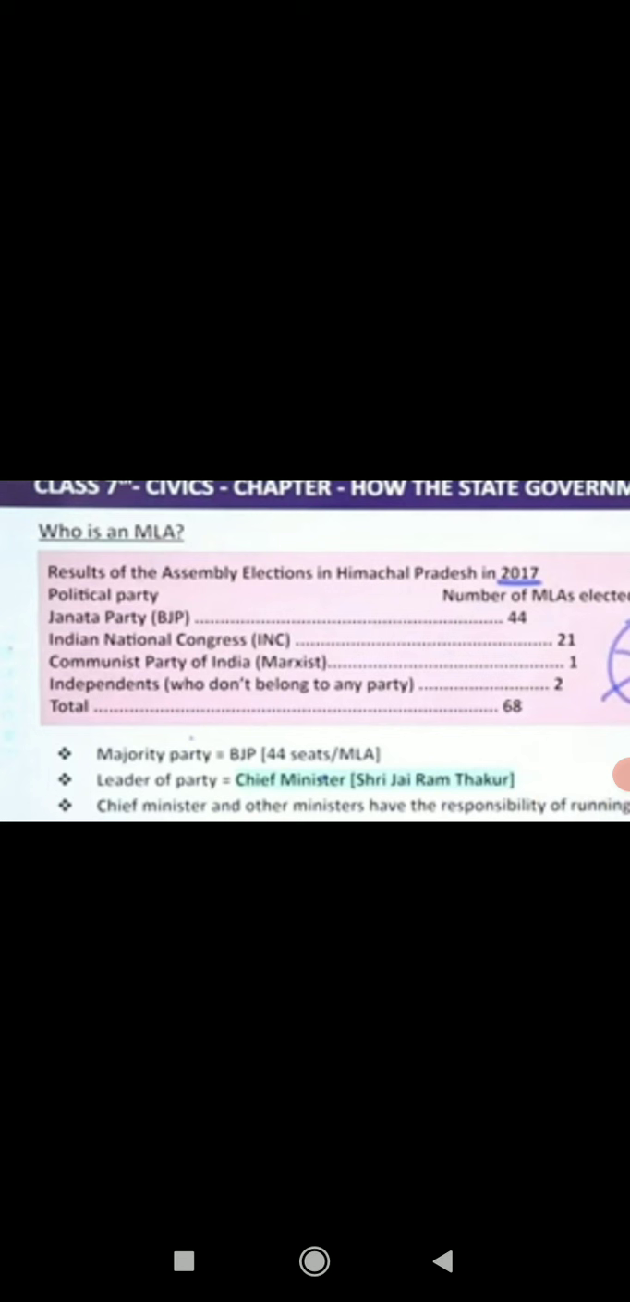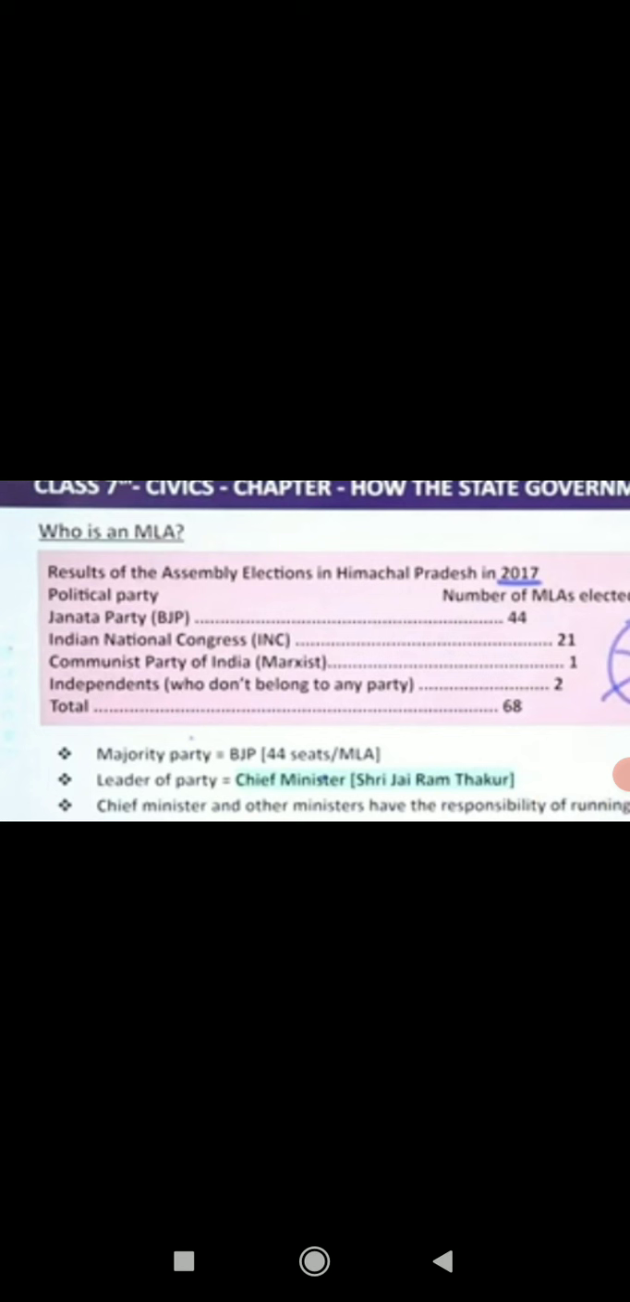The chief minister is given the major responsibility of selecting different MLAs and giving them different departments to look after. Clear? Whichever MLAs he or she, the chief minister, selects will look after the particular department which is assigned to them. Understood? Now I hope this much of the topic is clear.